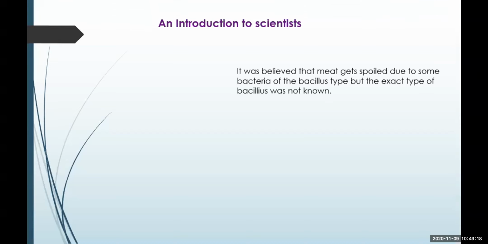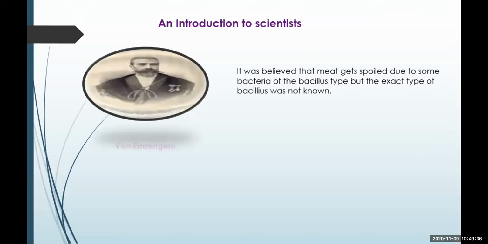We will discuss two scientists about this. Initially, it was believed that meat gets spoiled due to some bacteria. But exactly which bacteria is responsible for spoiling of the meat was unknown.